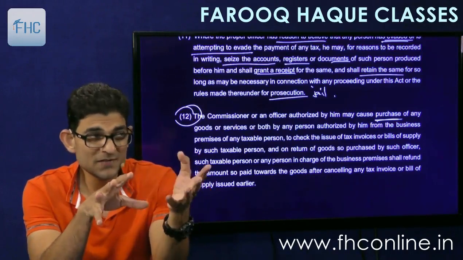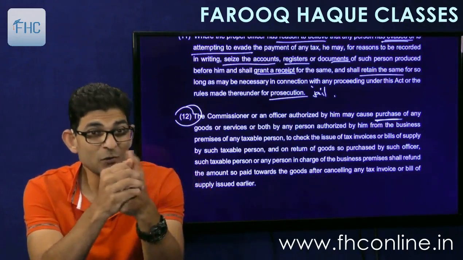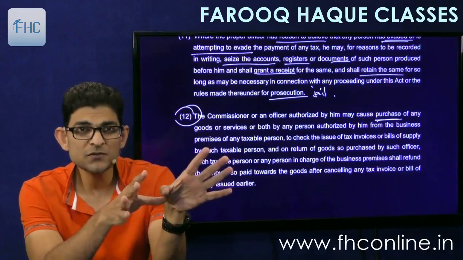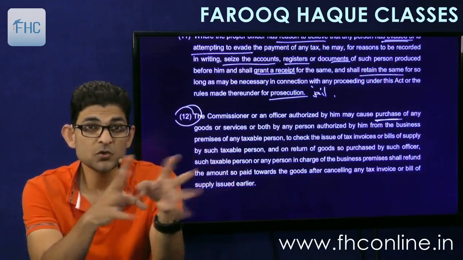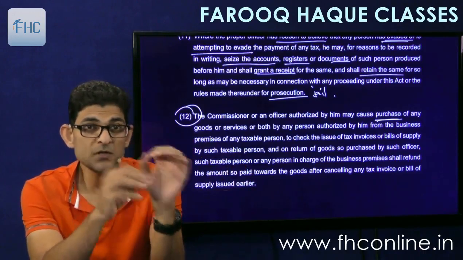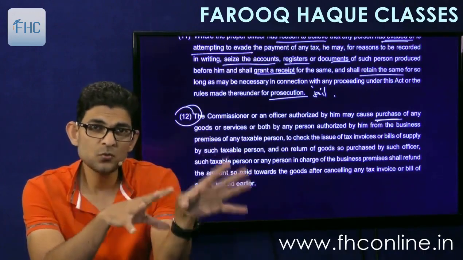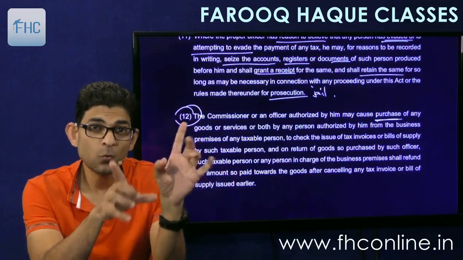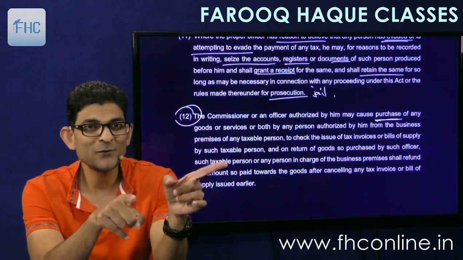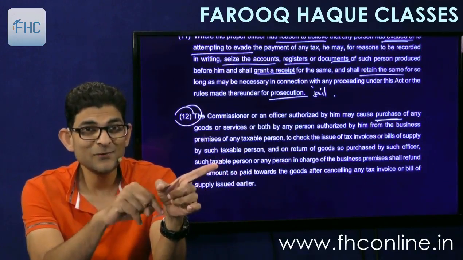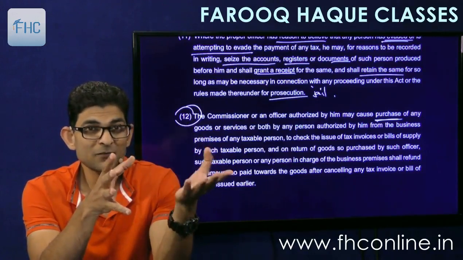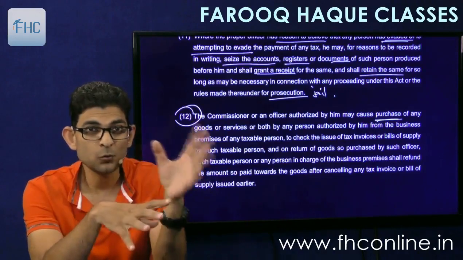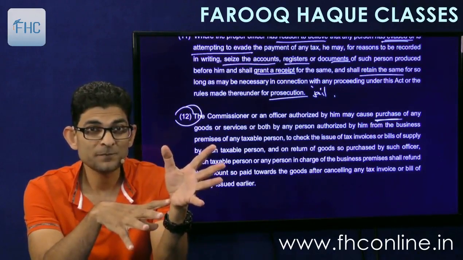We don't want to pay GST, so kindly give us an invoice without GST, or don't give the invoice, just take the money in cash and don't charge any GST. So they'll coerce you, they will try their best to get it done. Once you do it, they will know that you are going to evade tax, and then they can come back with a search warrant and all the troop to carry out the search.